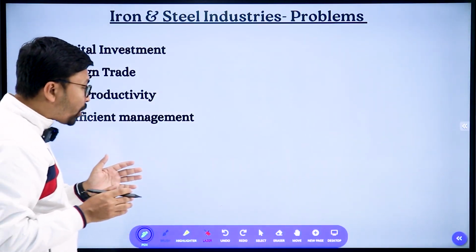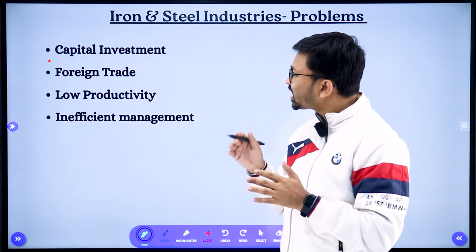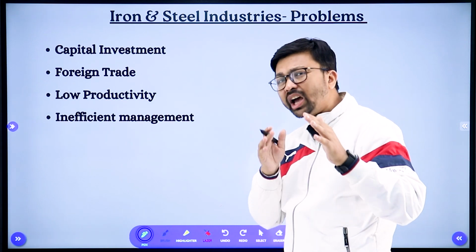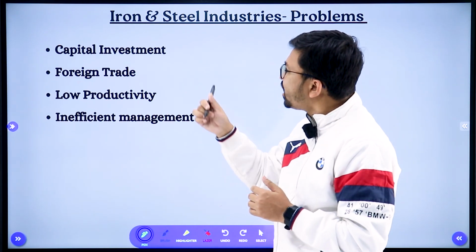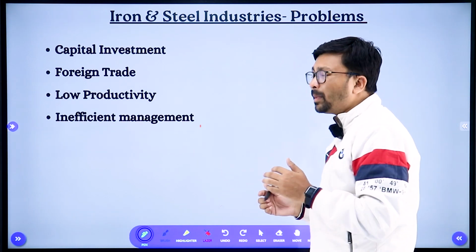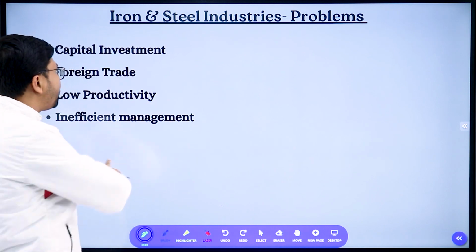Now you need to focus here on the problems of the iron and steel industry in India. That is capital investment, a huge amount of capital is required because this belongs to the heavy industry, right? And foreign trade, low productivity and inefficient management. Those are the main problems in the iron and steel industry of India.